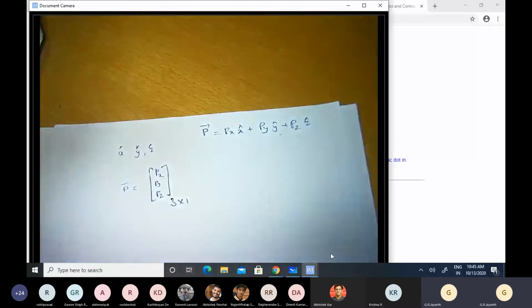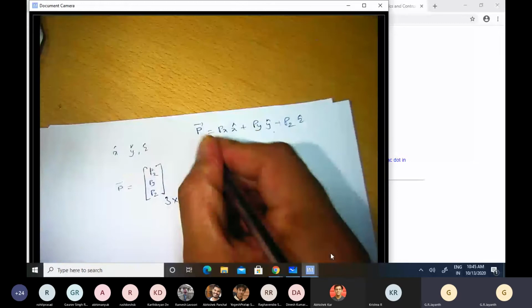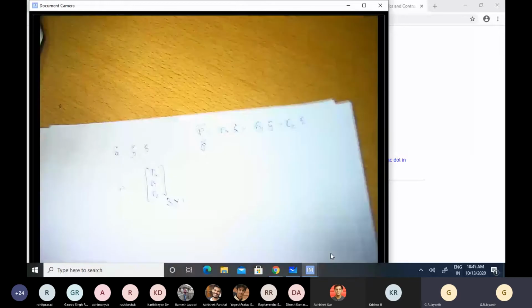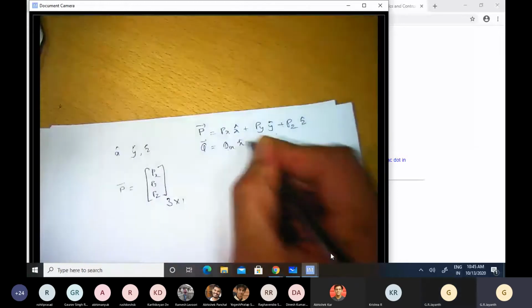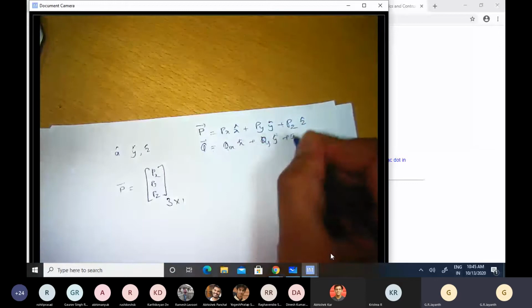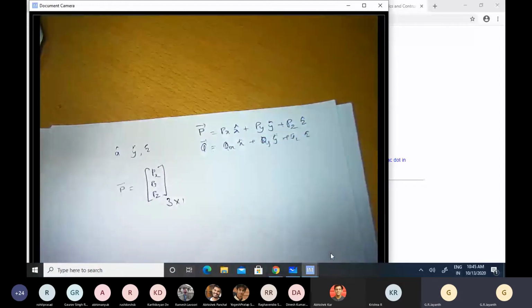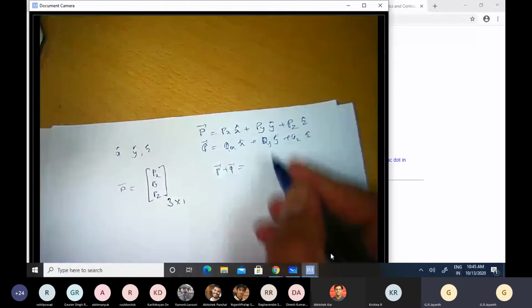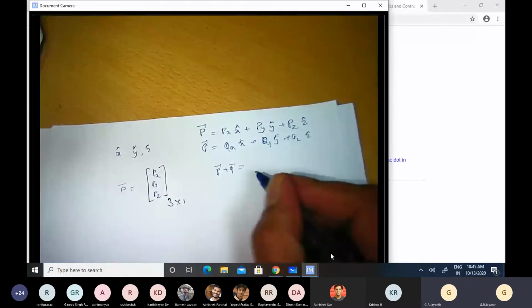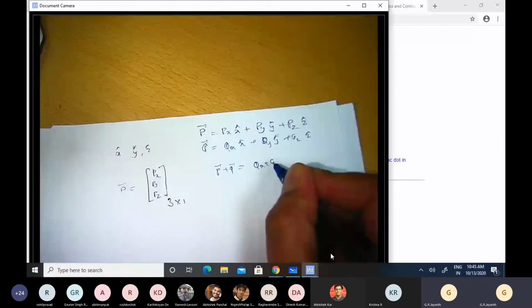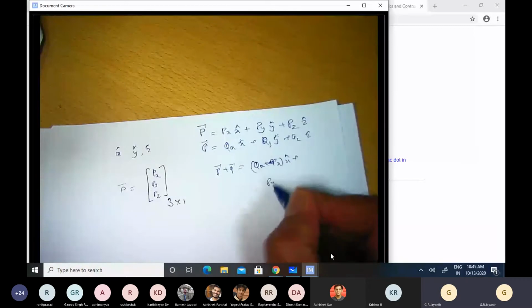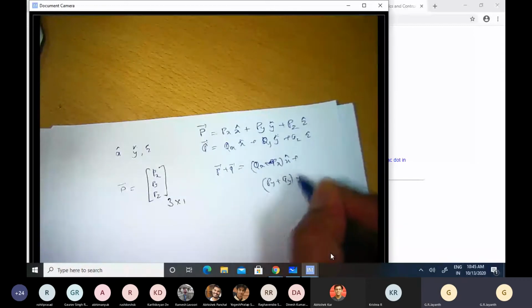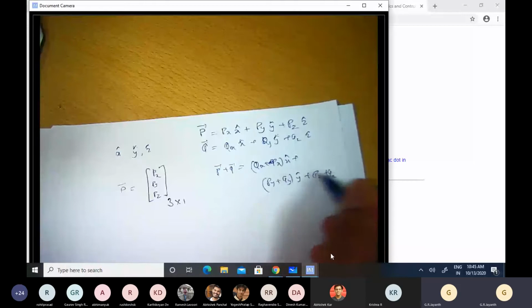Now, if there's another position vector Q, which is Qx X cap, Qy Y cap, and Qz Z cap, when I add these 2 vectors, P plus Q, I add only their corresponding X, Y and Z components: Px plus Qx X cap, plus Py plus Qy Y cap, plus Pz plus Qz Z cap.